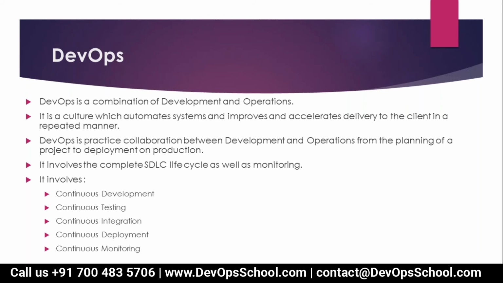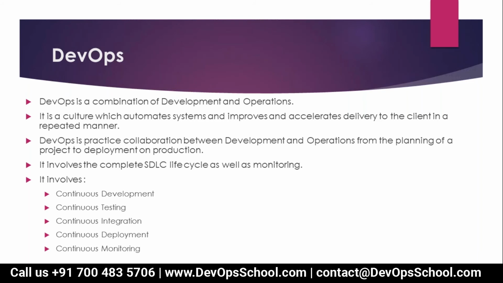See, continuous means, if you take development, whenever a developer checks in his code, it will start building the application. Then if you find any issues, the developer starts fixing again. Once he modifies the code, again he starts running the job.